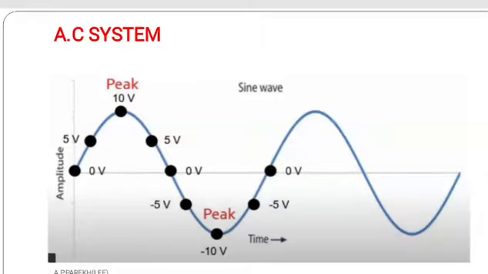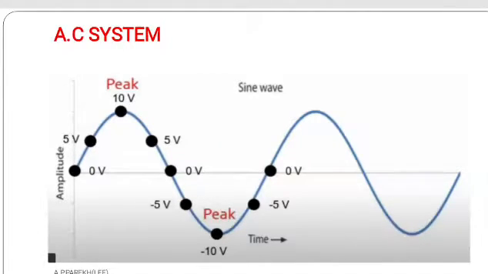You can see the value of voltage at each and every instant is changing. Here you can see the peak voltage is 10 volts and in the negative direction the peak is minus 10 volts. So this value is good for a particular time. It will not remain constant over the whole waveform.